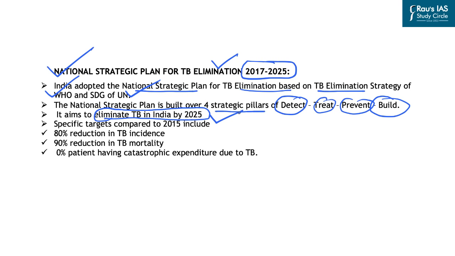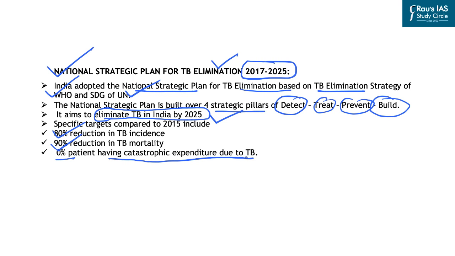In this, there are specific targets which are compared to 2015, and they include 80% reduction in TB incidence, 90% reduction in TB mortality, and 0% patients having catastrophic expenditure due to TB. So all these are the sub-targets under the National Strategic Plan for TB Elimination 2017 to 2025.